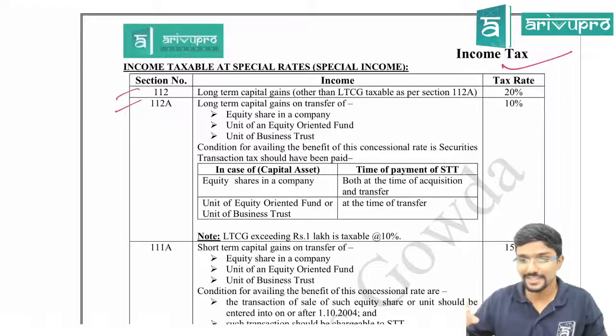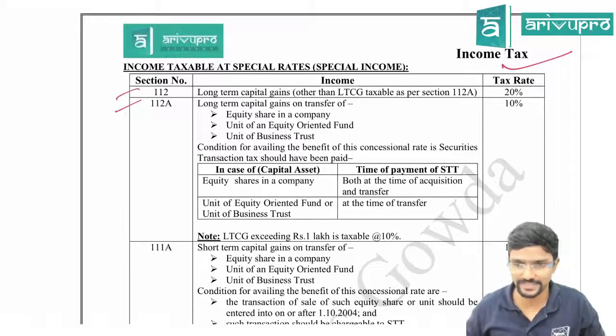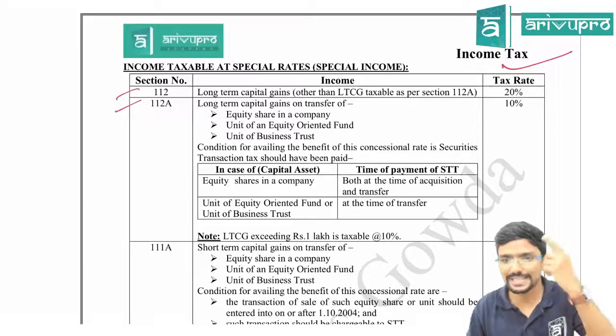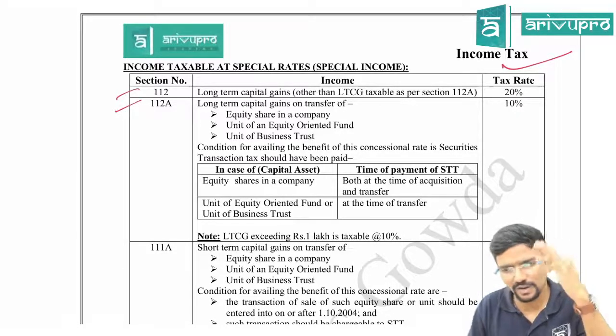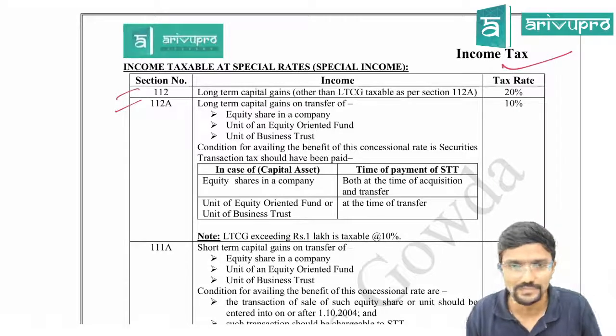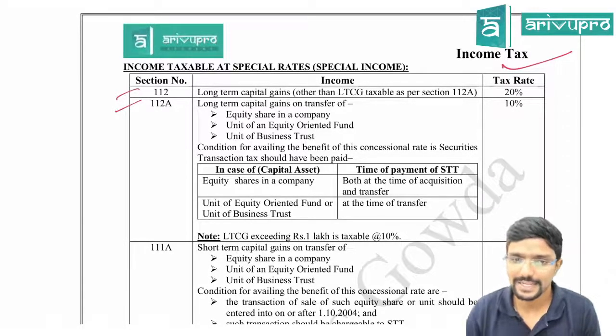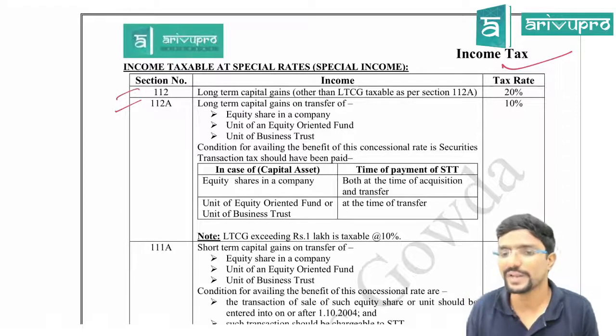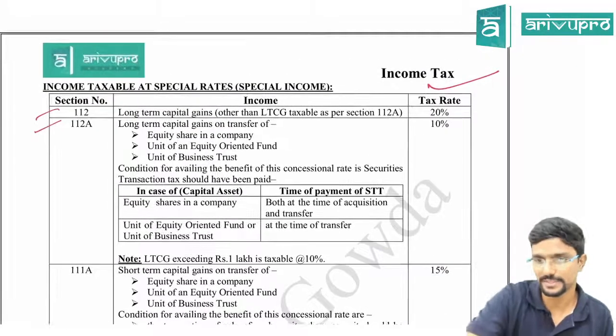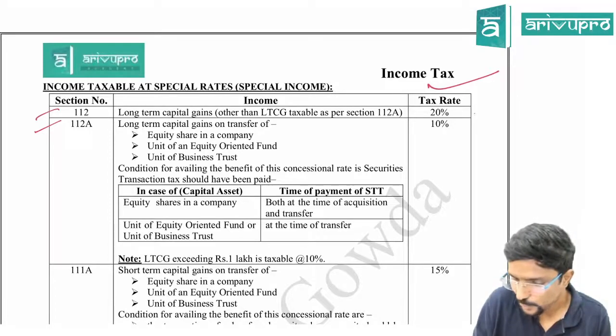Okay. Other than this, one more thing is there, that is special rates. That is what we are seeing now, special rates. Okay. All these three, slab, flat and special rates, all are tax rates only. Clear? Yeah. If you have any long-term capital gain other than which is given in section 112A, it is always 20%. The tax rate is always 20%.